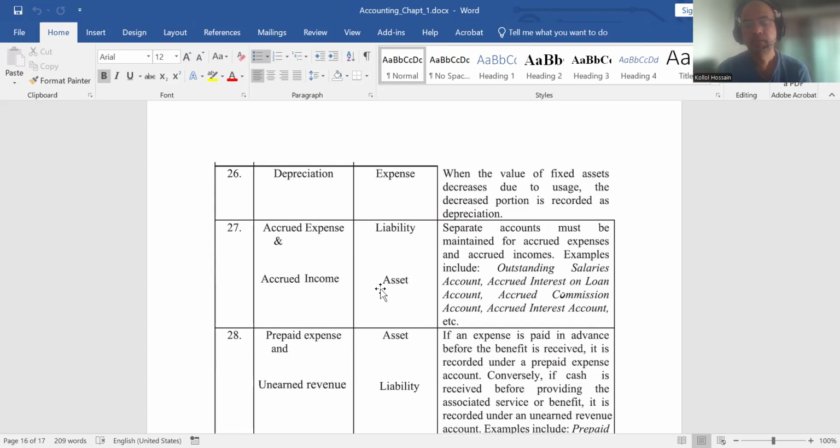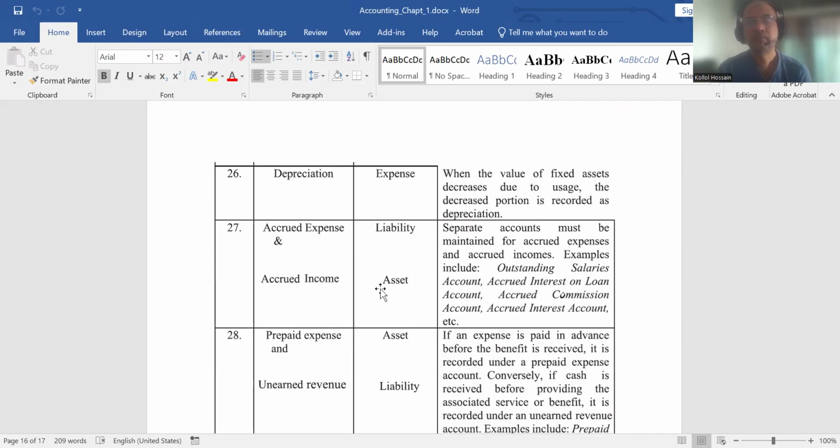After 1 year, the value of this asset is now 90,000, not 1 lakh, because already we have taken the service of 10,000. This is called depreciation because 1 year already gone.